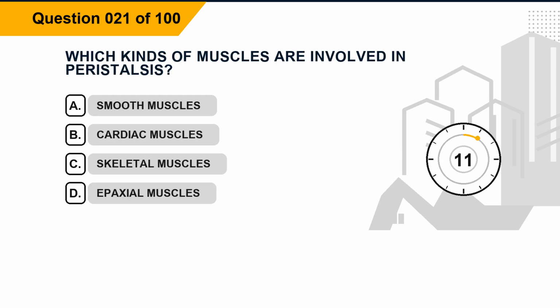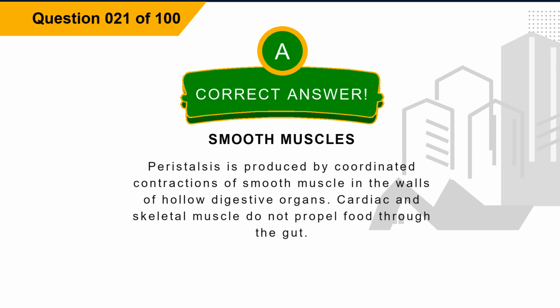Question 21. Which kinds of muscles are involved in peristalsis? Option A, smooth muscles. Option B, cardiac muscles. Option C, skeletal muscles. Option D, epaxial muscles. The correct answer is option A, smooth muscles.